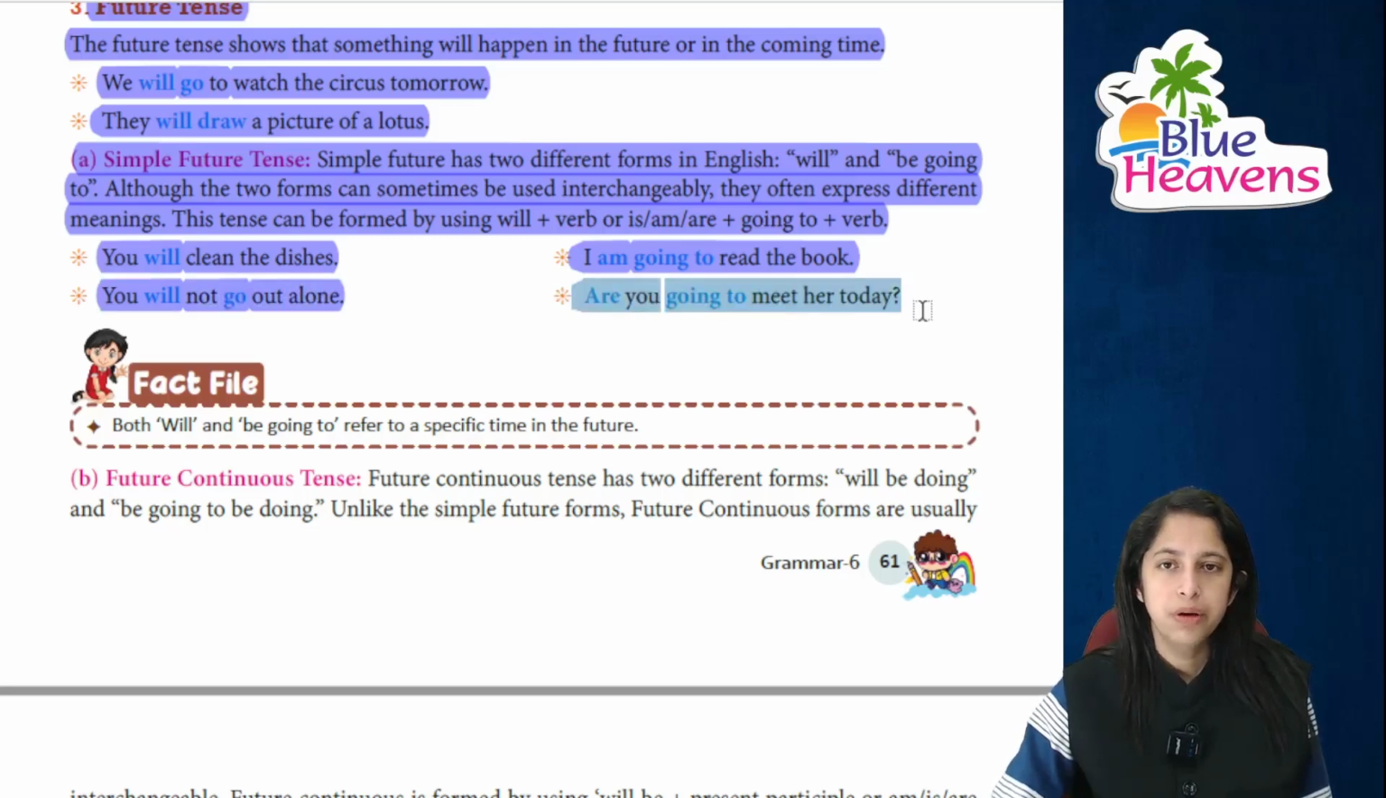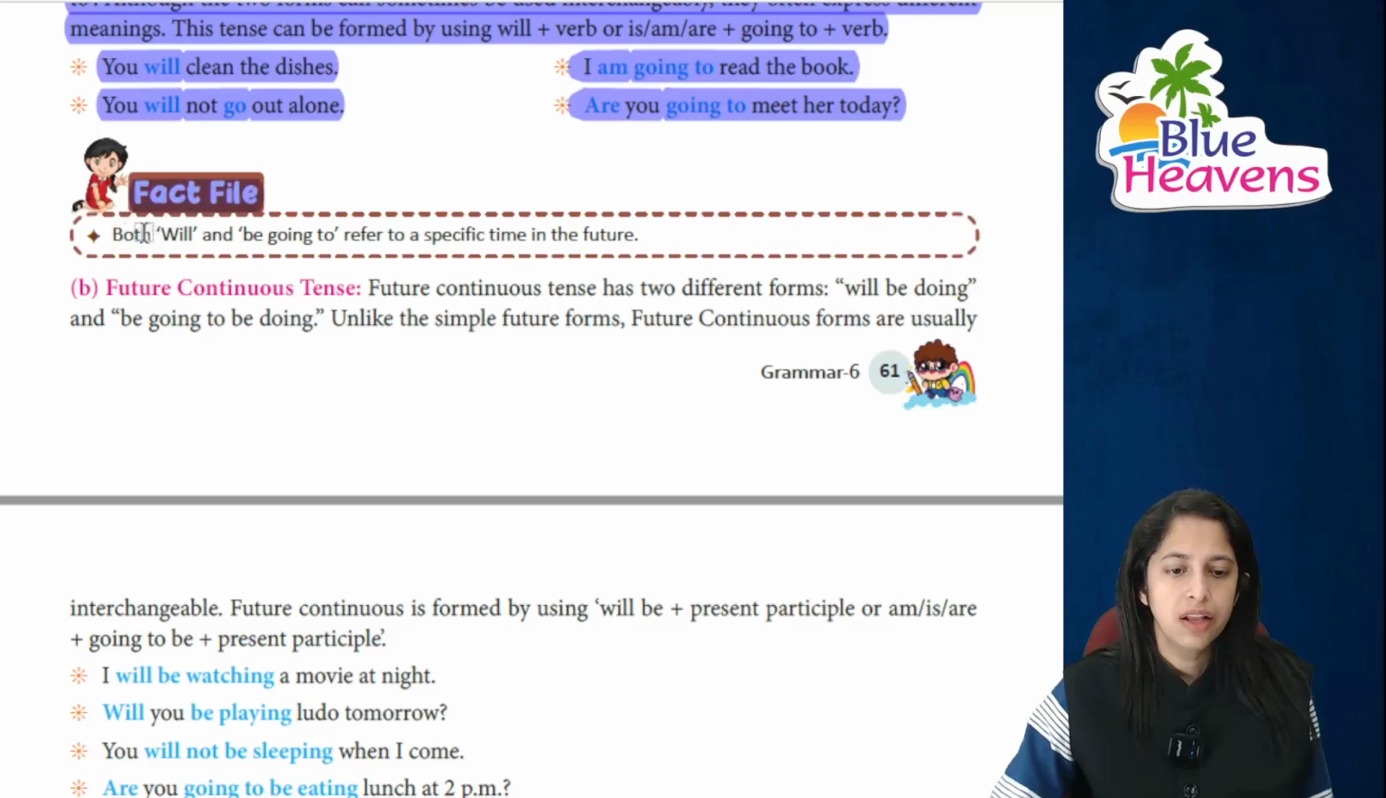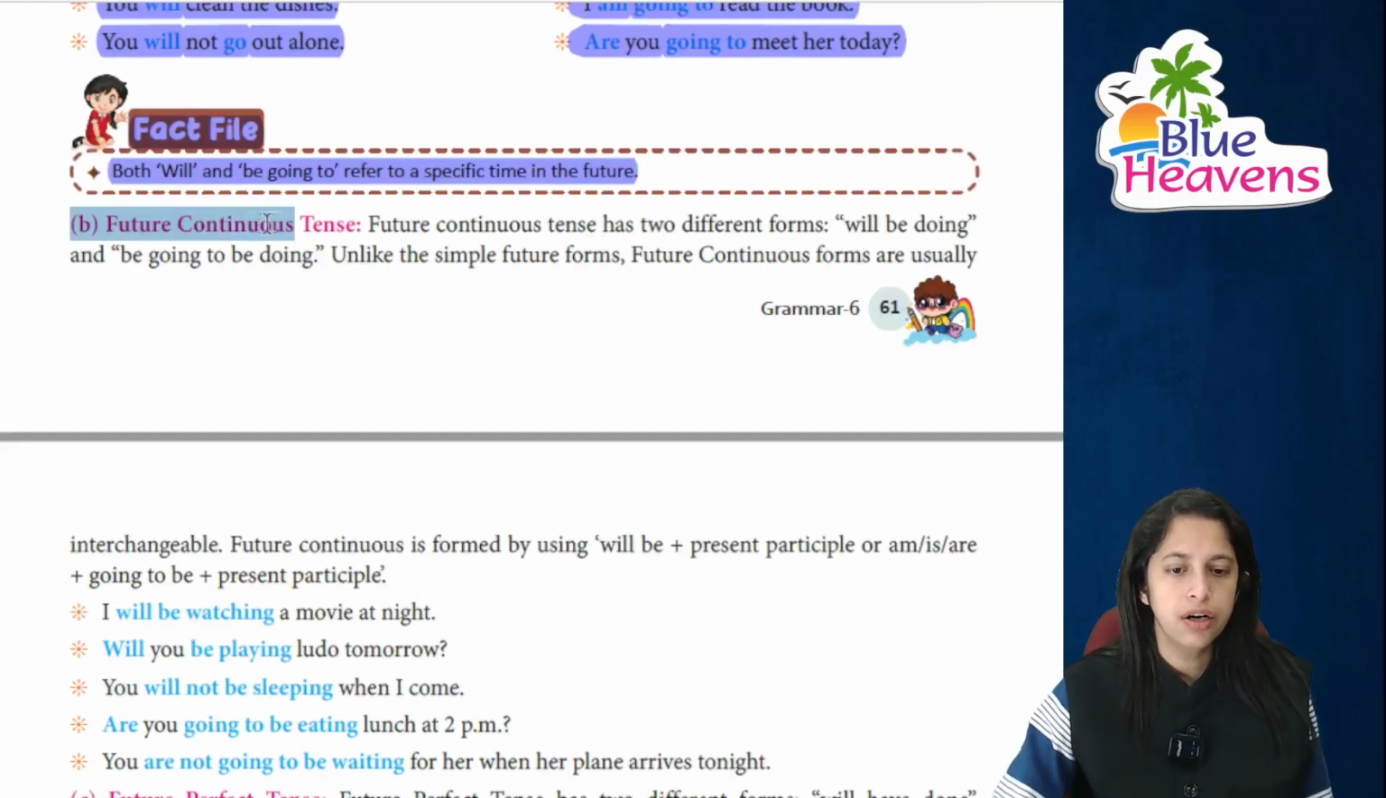And are you going to meet her today? So there is a fact file that both will and be going to refer to a specific time in the future. Future continuous tense में हमको सिर्फ ing लगाना है और will लगाना है.